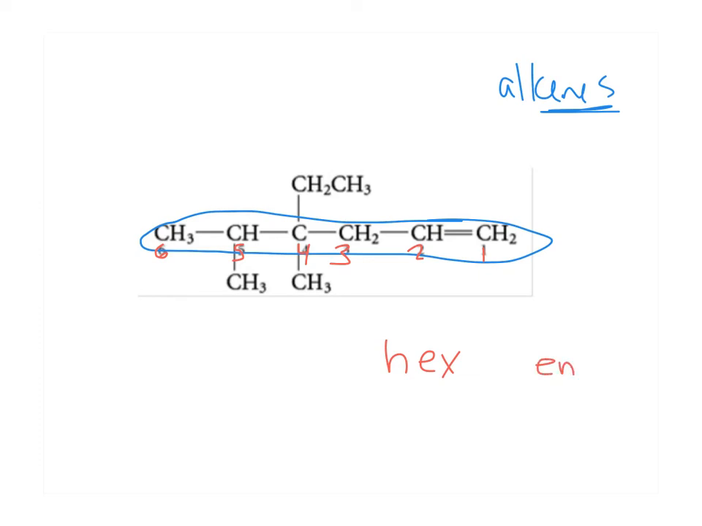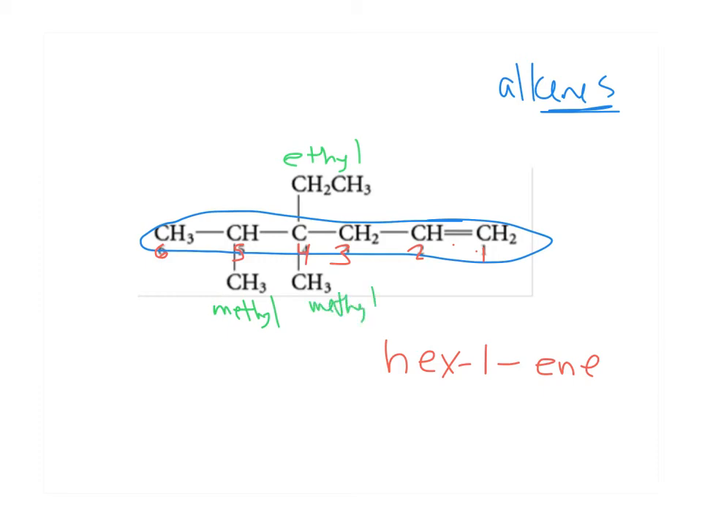ene. Now that double bond can be in different places, so we call this hex-1-ene because that double bond starts at that first carbon. So that's our parent chain, hex-1-ene. The other rule stays the same. So this is an ethyl side chain. It's 2 carbons long. I have a methyl here and a methyl here.